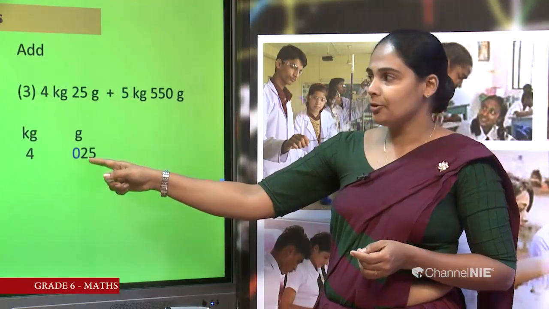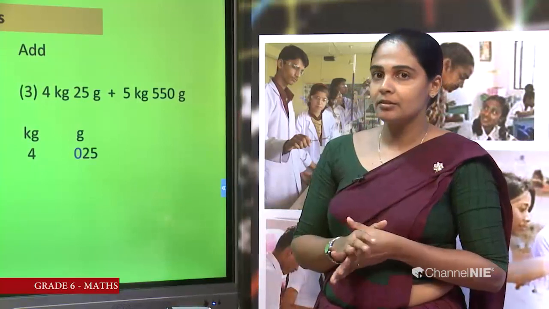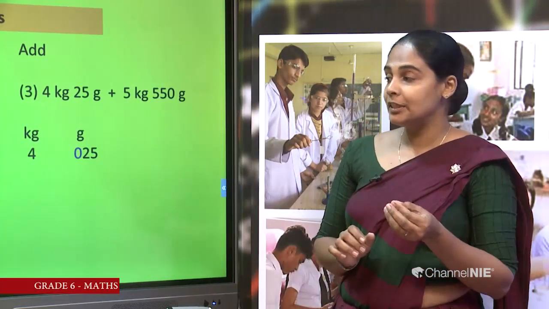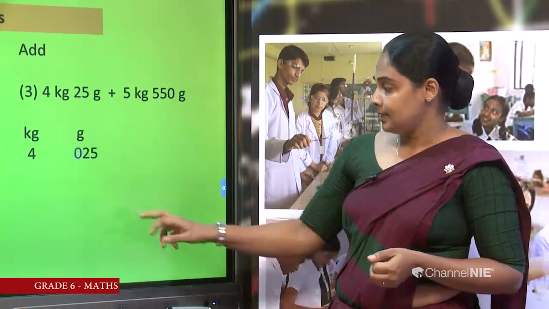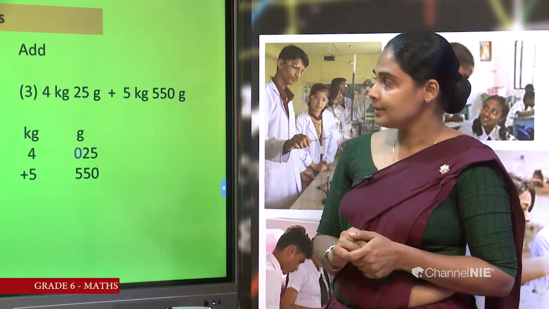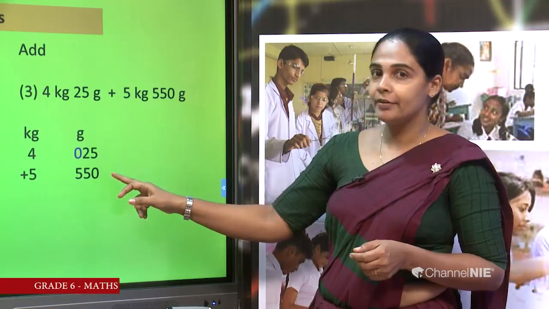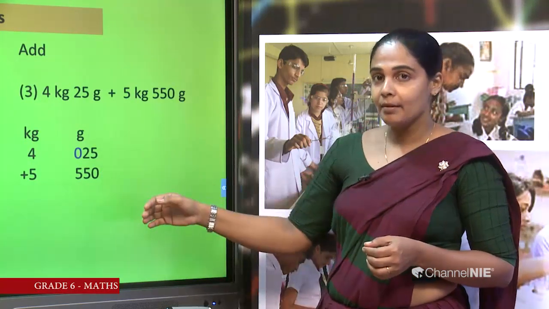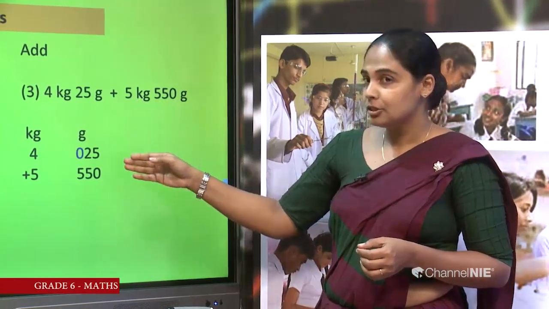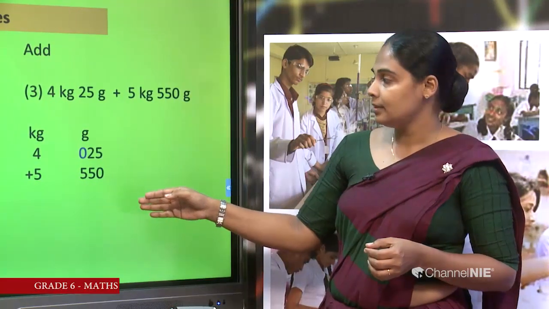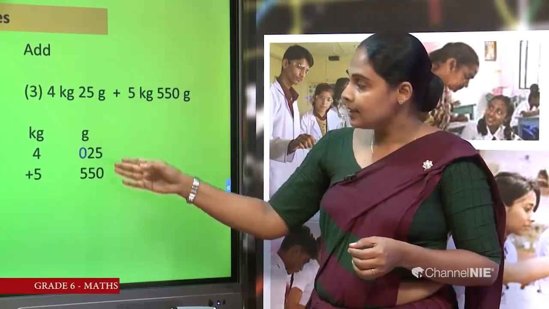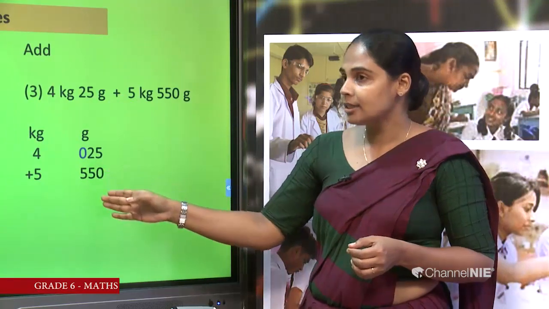There is another 0, but in this question it is not mentioned. But I put it. Why? Let's understand. Then 5 kilograms, 550 grams. When we are adding numbers, the ones place should be in the same column, same line, and also the tens place and hundreds place.